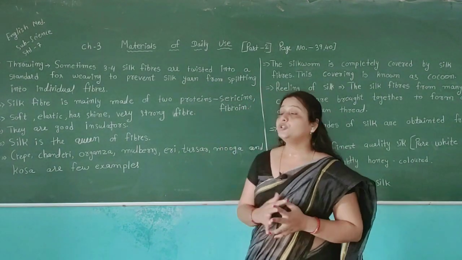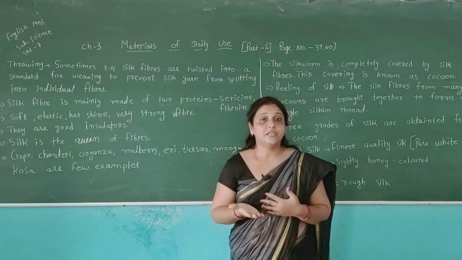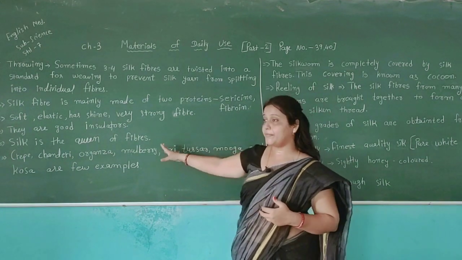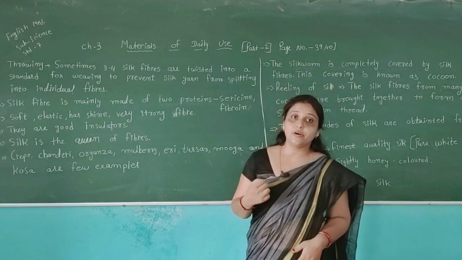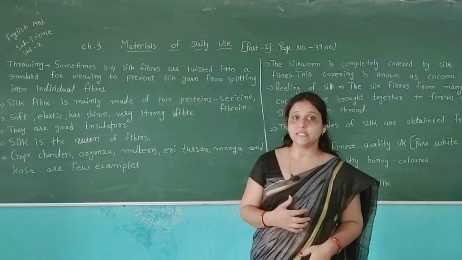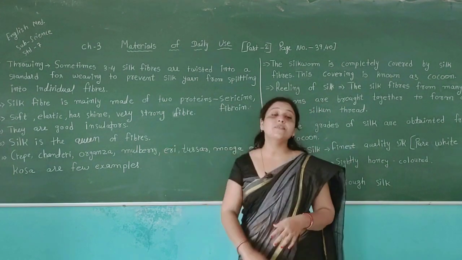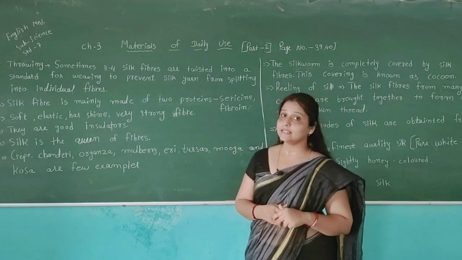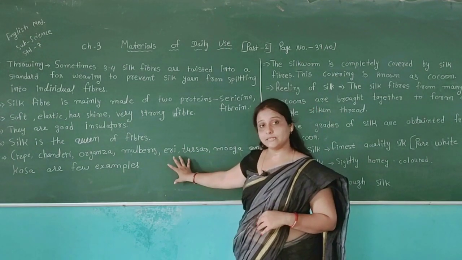Then after the throwing process and silk fiber, we can see the different qualities available in silk fiber. They are soft and elastic, they have shine, and it is a very strong fiber. We can see different types of clothes which we use in our life. Then we can also see silk is the queen of fibers by looking at the qualities given in this chapter. Then after, a few examples of silk.